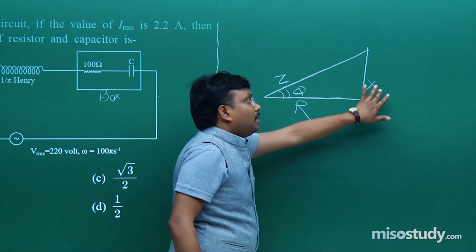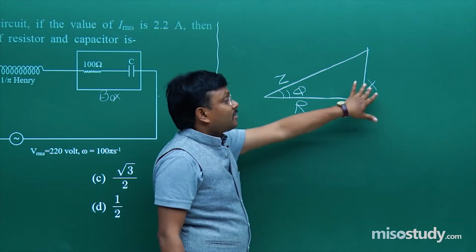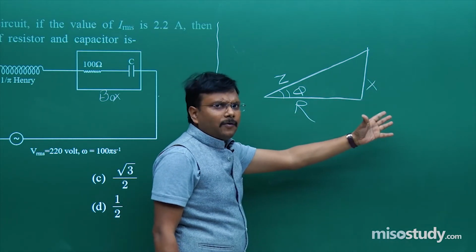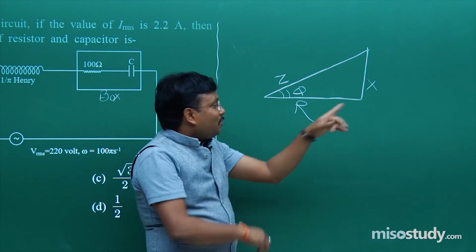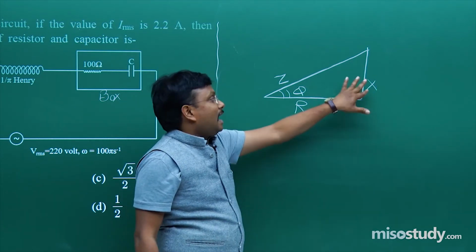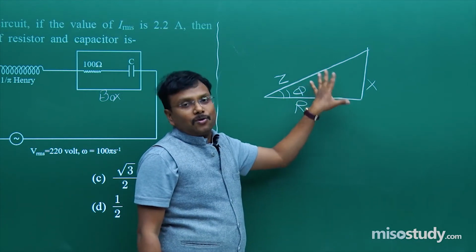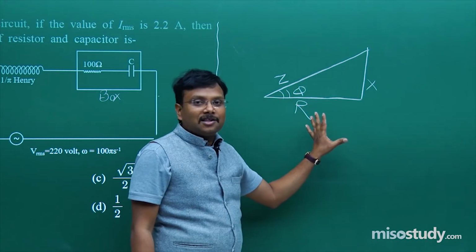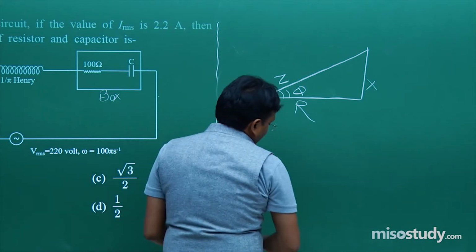If capacitor, XC. If inductor, XL. If both, then the difference of XL and XC. And if the condition is of resonance, then XL is equal to XC, and in this condition R is ultimately equal to Z. So as such, no impedance, only resistance value is applicable. So that's why I mentioned this particular formula.